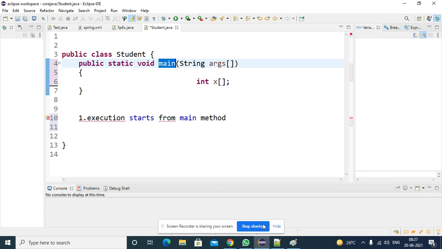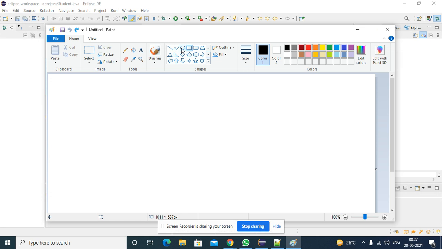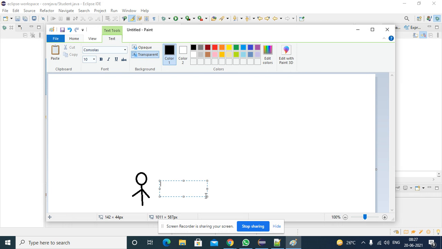So at runtime, what will the programmer do when he is executing the code? He will pass some command line arguments. Command line arguments means I already showed you how to pass them from the Eclipse tool, and from the command prompt.